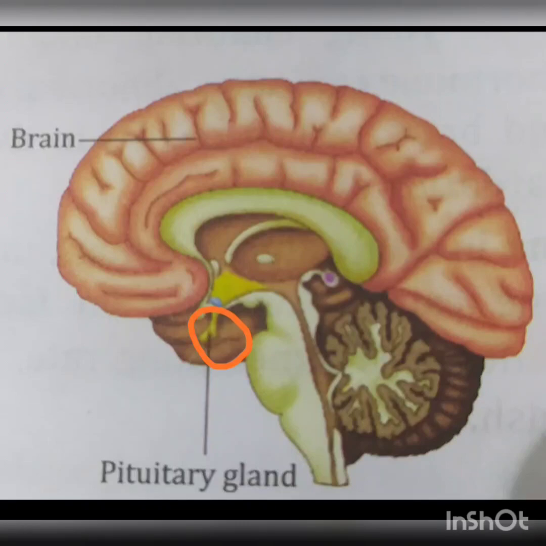Along with the growth hormone, the pituitary gland secretes the thyroid stimulating hormone that controls the function of the thyroid gland, and antidiuretic hormone that controls the function of the kidney.